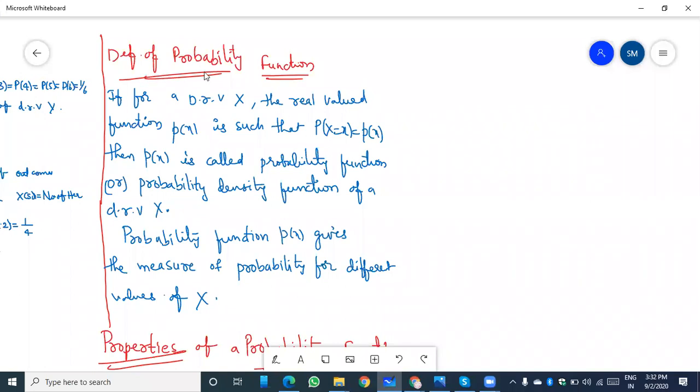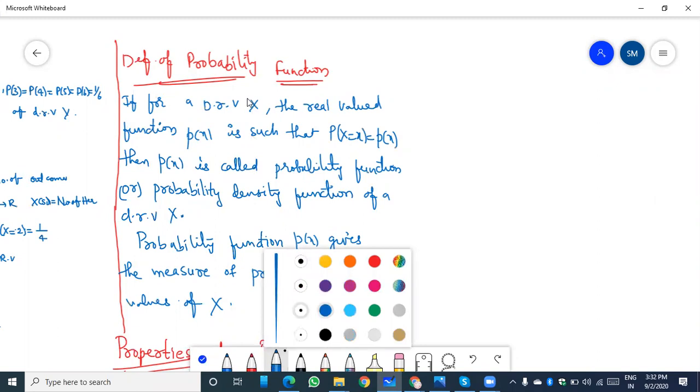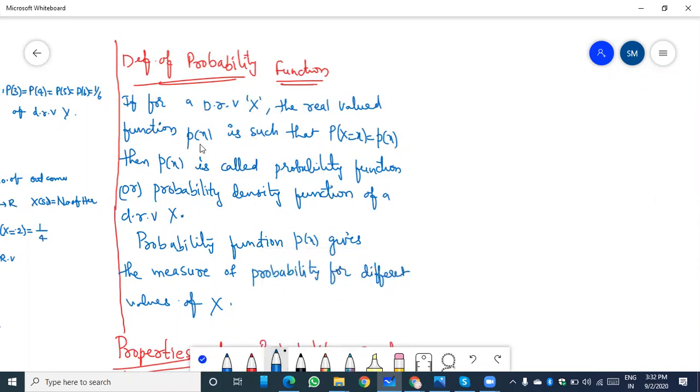Again, recall the definition of the probability function. If for a discrete random variable capital X, the real valued function p of x is such that capital P of X equal to small x is equal to small p of x, then small p of x is called the probability function.